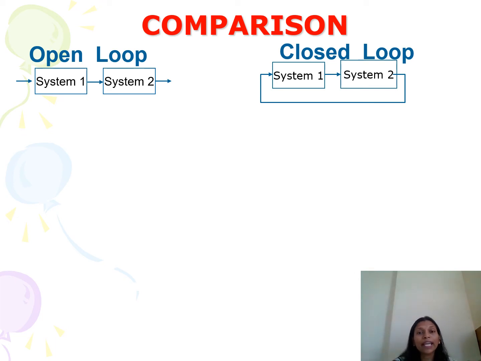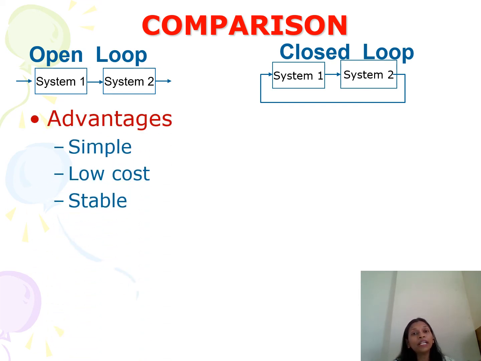Now we'll see the comparison between the open loop and closed loop system. If you see the circuit in open loop, there is no feedback. So the first point is the feedback element is absent. In closed loop system, feedback is present.